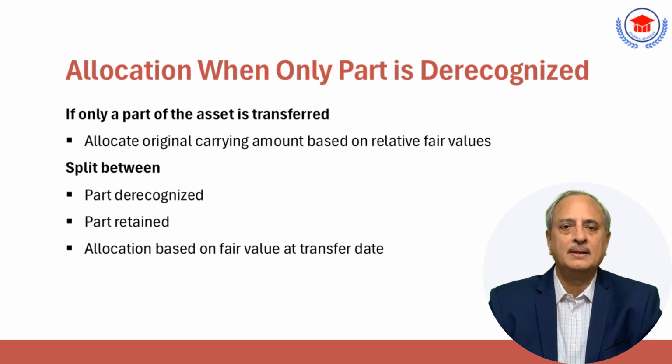If only a part of the financial asset is transferred, like interest cash flows, and that part qualifies for derecognition, the carrying amount of the original asset is allocated. This allocation is based on the relative fair values of the part retained and the part derecognized as of the transfer date. By carefully applying these steps, entities ensure proper accounting for transferred financial assets while accurately reflecting the economic reality of their transactions.